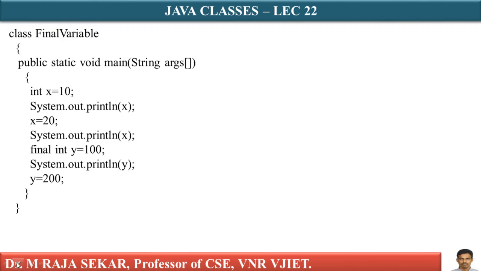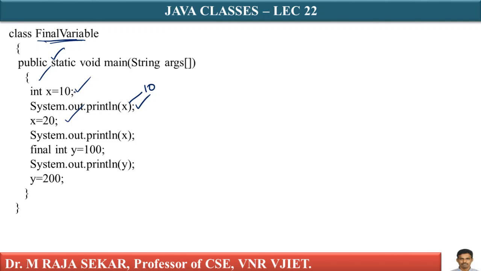Just see this program, what it says. It is a simple and straightforward program. The program name is class FinalVariable. Whichever name you want, you can keep. As we discussed, public static void main String args, we already discussed the meaning of this particular statement. This is the beginning of main, int x = 10. What does it mean? We are declaring a variable x whose data type is int. I am displaying System.out.println(x). What will it display? It will display 10.